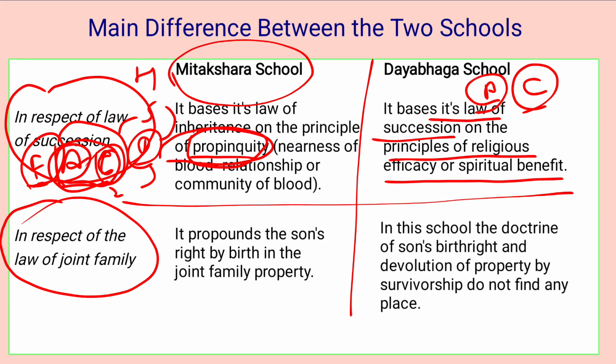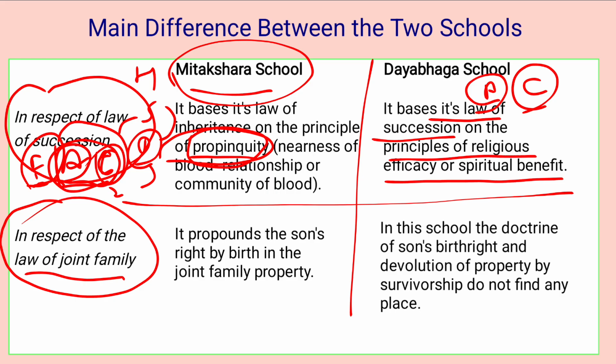Okay, but under Hindu law, this difference between these two schools is no longer tenable, because we have the Hindu Succession Act 1956, which is a uniform law of succession, and it is applicable to all the Hindus, to whatever school or sub school they may belong. Now the second part of difference is with regard to the law of joint family.